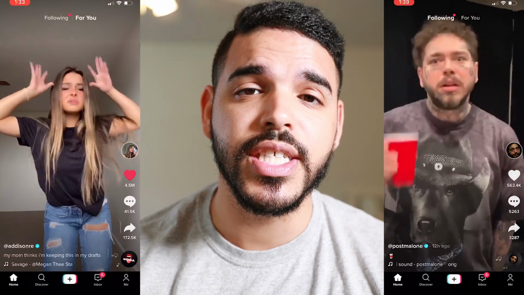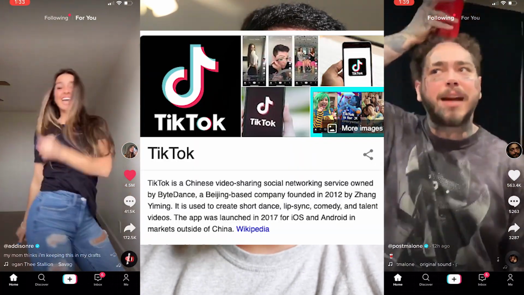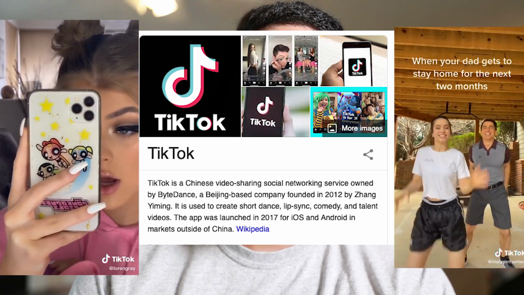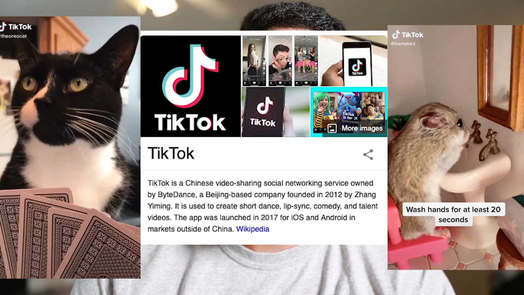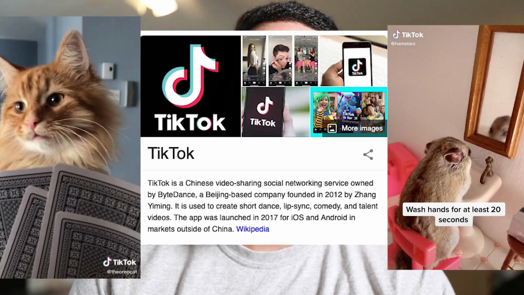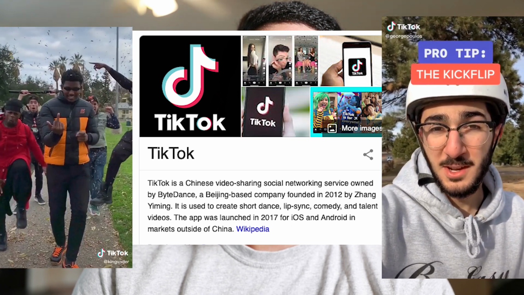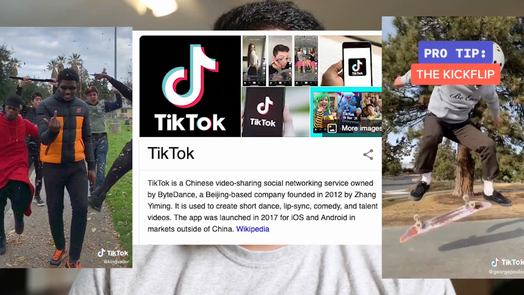Now, based on definition, TikTok is a Chinese video sharing social networking service owned by ByteDance, a Beijing-based company founded in 2012 by Zhang Yiming. It is used to create short lip-sync comedy and talent videos. The app was launched in 2017 for iOS and Android in markets outside of China. Now, some of you guys may know it formerly as Musical.ly.